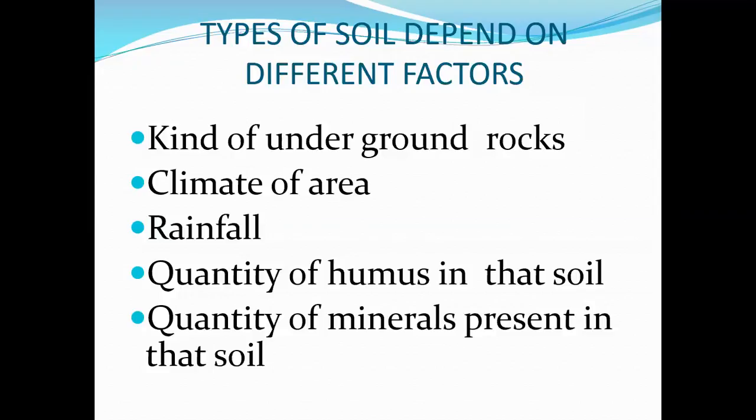And the fifth point is the quantity of minerals present in that soil. If there are no minerals, then the soil is not very fertile. And if the minerals are in good quantity, then the soil is in good condition and it can grow many plants.